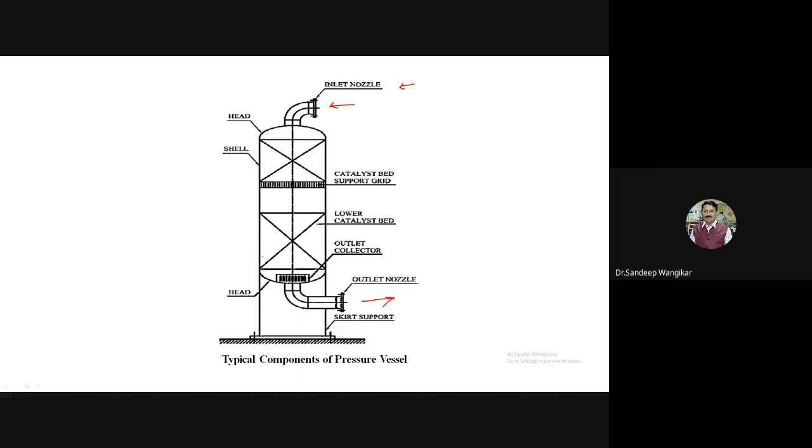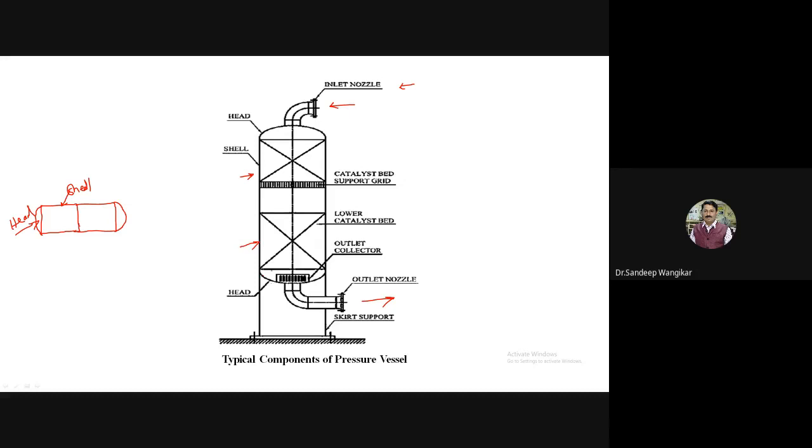These are the shells. If you consider this typical geometry, I will show you a horizontal case, for example. This is one of the shells. This is the second shell. And whenever a closure is there, I will call it a head. On both sides, hemispherical, toruspherical, we will discuss the types. So this you will call a shell made from plates, and this you will call a head. This is the shell, this is also a shell, and this is the head.